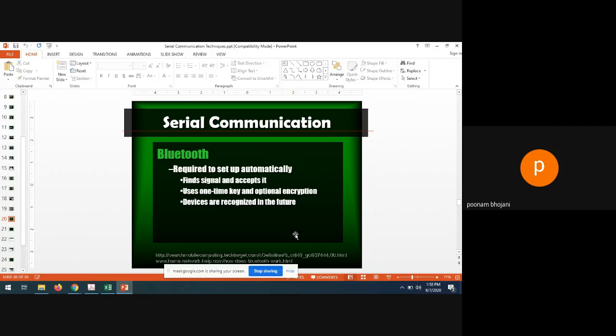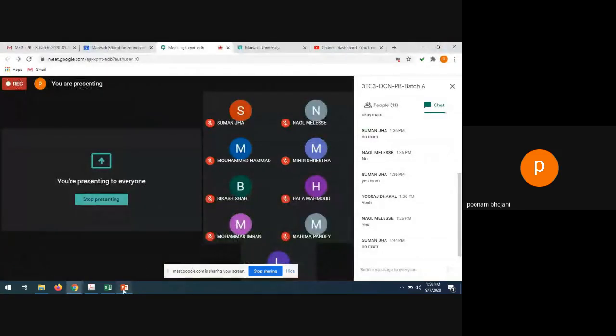So some characteristics are given for the Bluetooth. Required to set up automatically, find signal and accept it, uses one-time key and optional encryption, and devices are recognized in the future. So Bluetooth is not the only one which can do this serial communication wirelessly. Let me tell you, an updated version of this wireless communication came, and lastly, right now we are using Wi-Fi. So Wi-Fi is also working with serial communication, everyone, right?